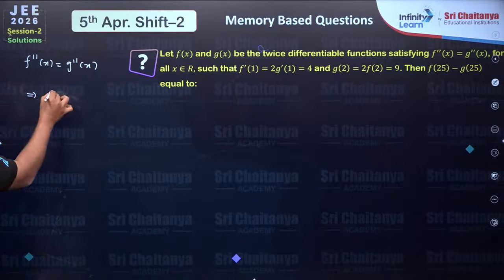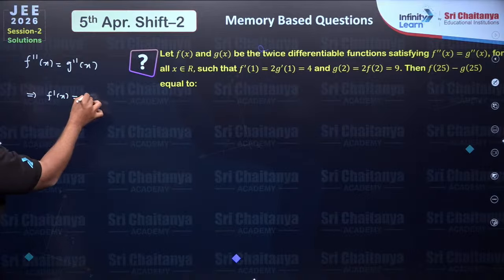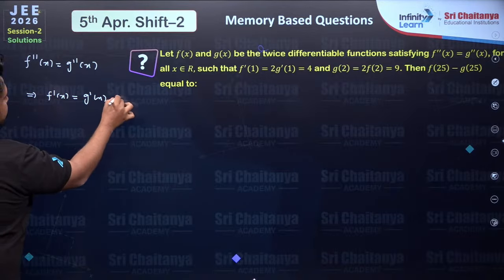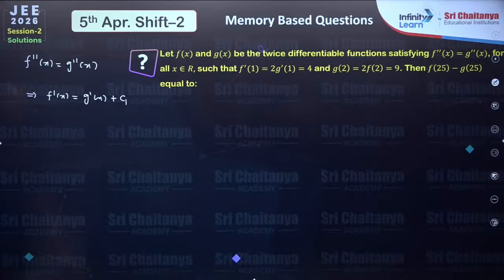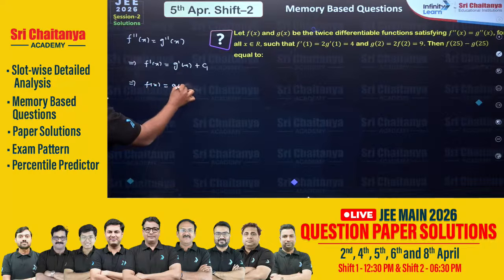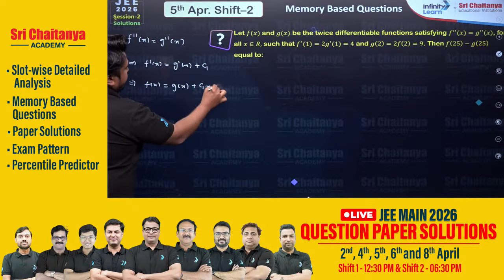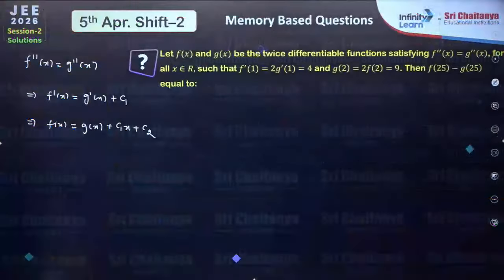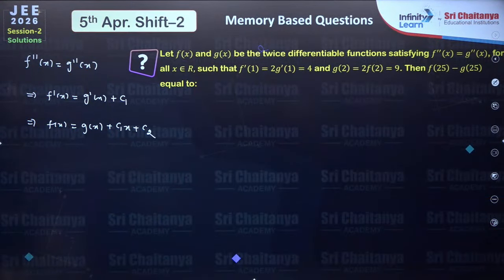If we integrate this, we should get f'(x) = g'(x) + c1. And if we integrate again, we should get f(x) = g(x) + c1x + c2, right? Now we just need to find the values of c1 and c2 to solve the entire problem.